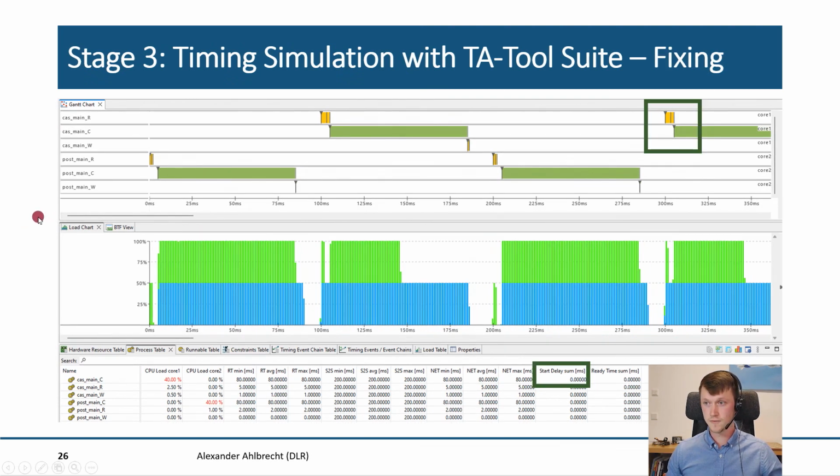And we are able to fix these issues then for our final specification, so that we can also implement the software correctly. Overall, this helps to prevent issues later in the process, and also makes sure that we do not have to test, as Raphael showed, with the crashing cars. So we make sure that we can catch the timing errors before we actually bring the product out in the streets or in the air.